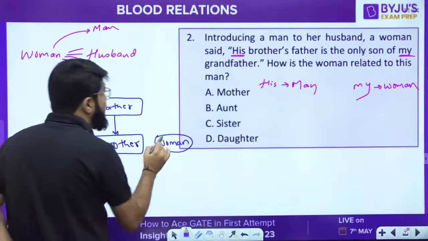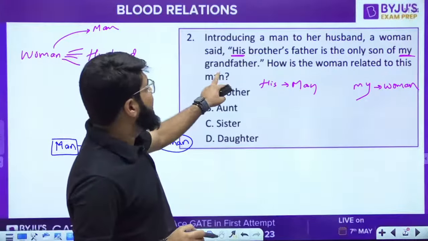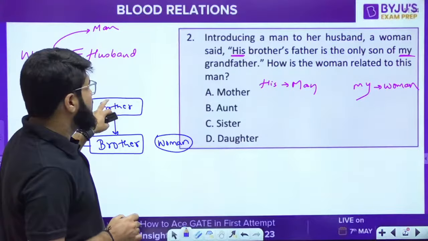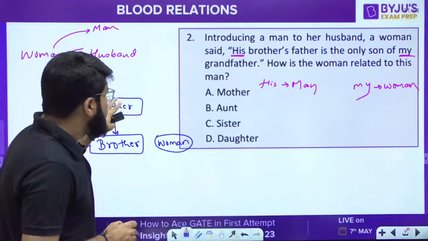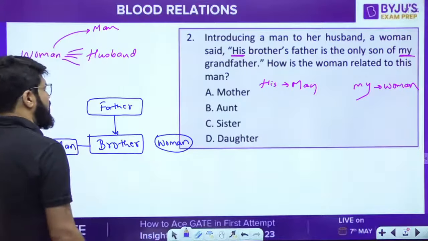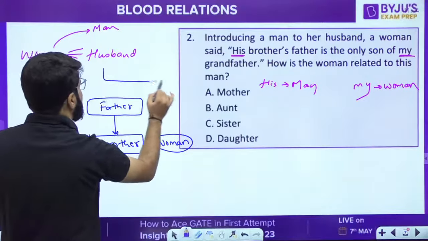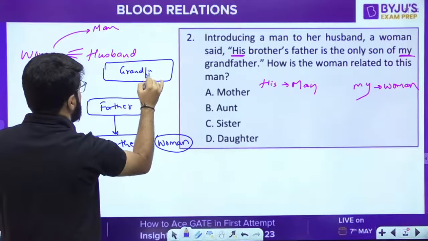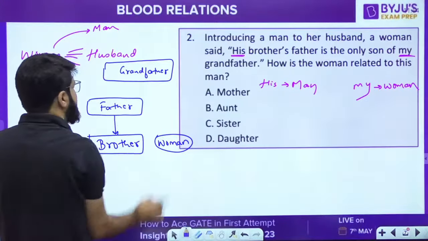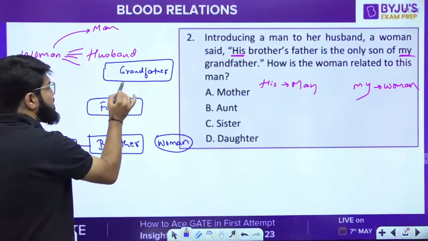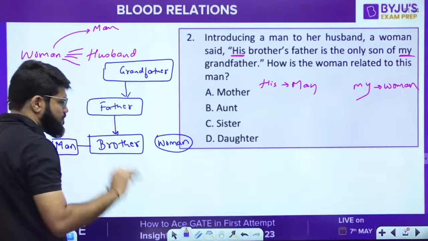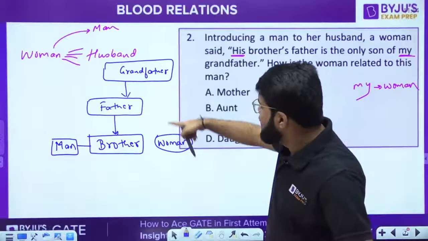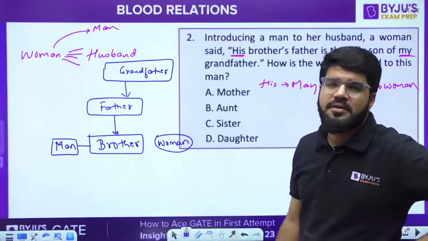Woman is female. Okay. My grandfather. He is, this particular father is also the only son of my grandfather. So there comes some grandfather, and he is the son of this grandfather. But whose grandfather? It is the grandfather of this woman.